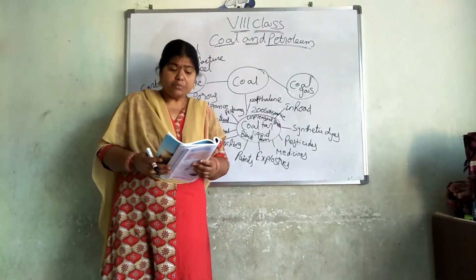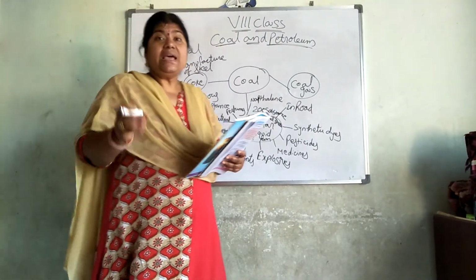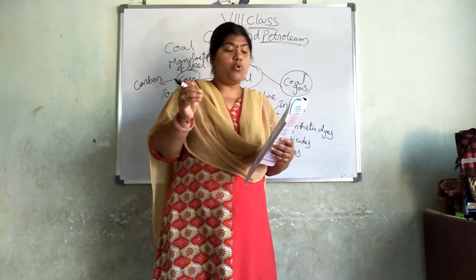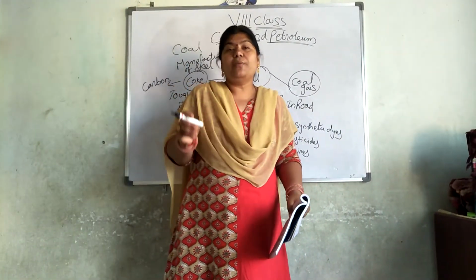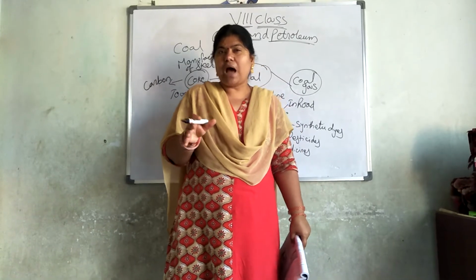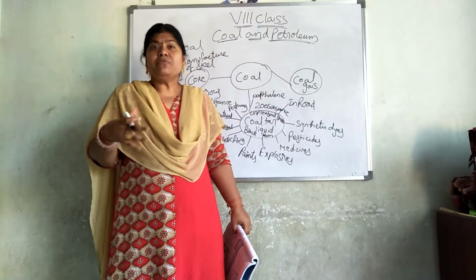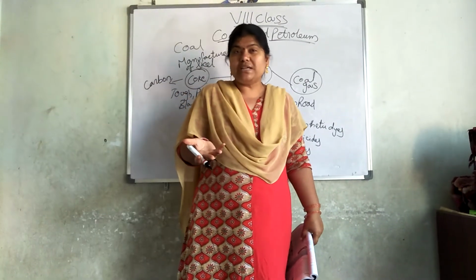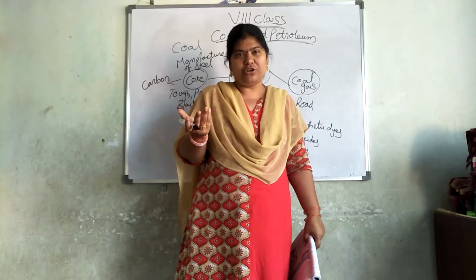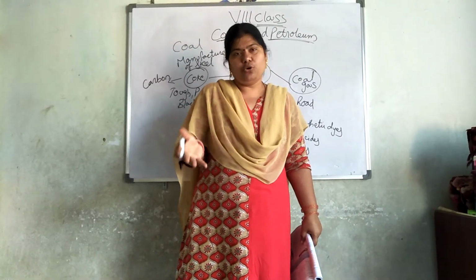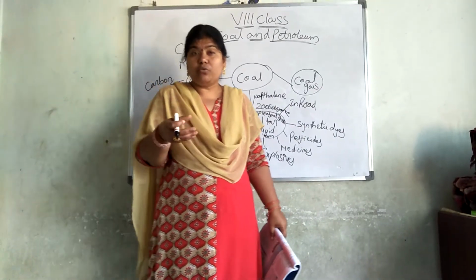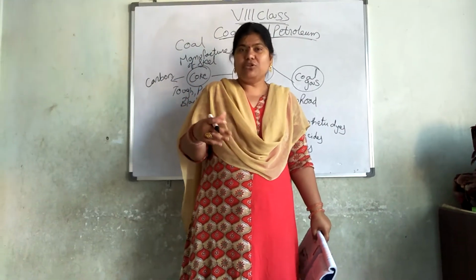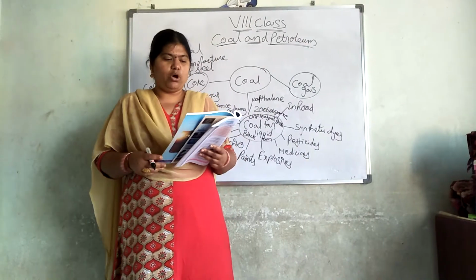Got the point? Here he gave the example. Interestingly, naphthalene balls used to repel moths and other insects are also obtained from coal tar. From now onwards, you won't have any confusion about which substance the naphthalene balls are prepared from. It is prepared from coal, meaning the product which is obtained from coal. What is the product? Coal tar. From the coal tar we are getting the naphthalene balls.